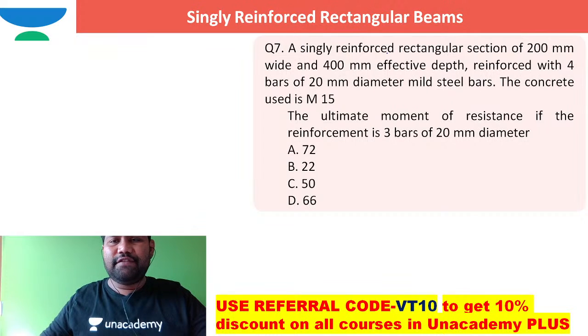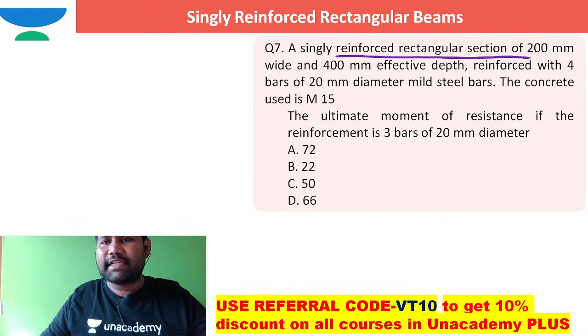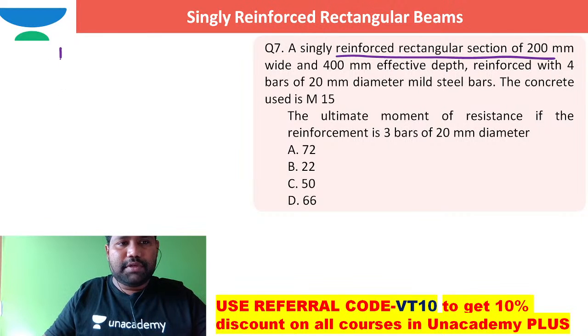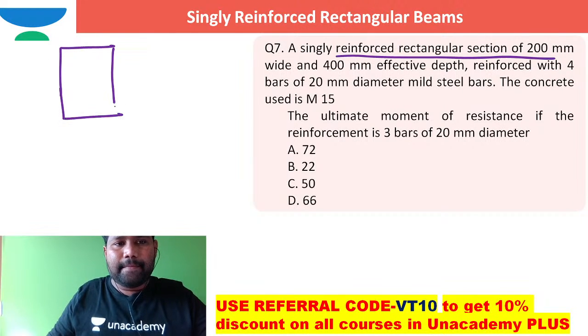A singly reinforced rectangular section. I hope you are able to see it. We take a rectangular section of 200 millimeter width, and the effective depth is 400 millimeter.